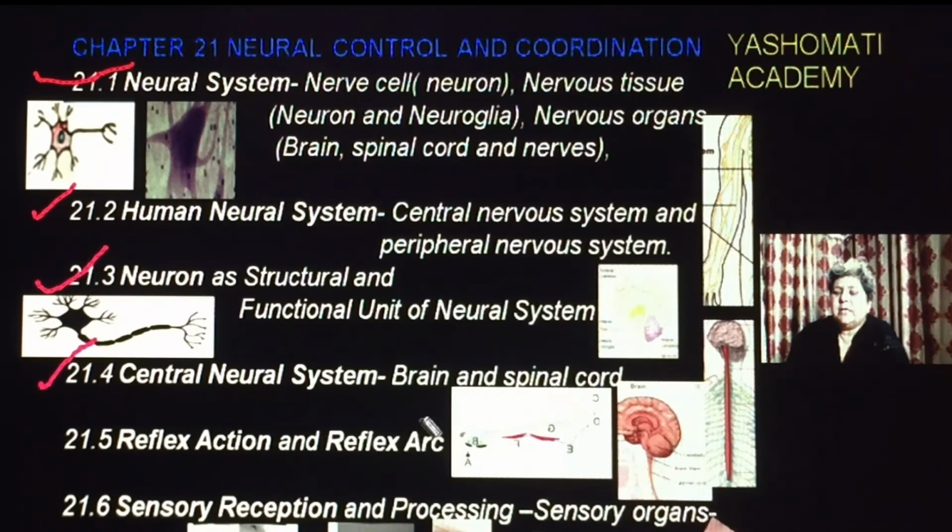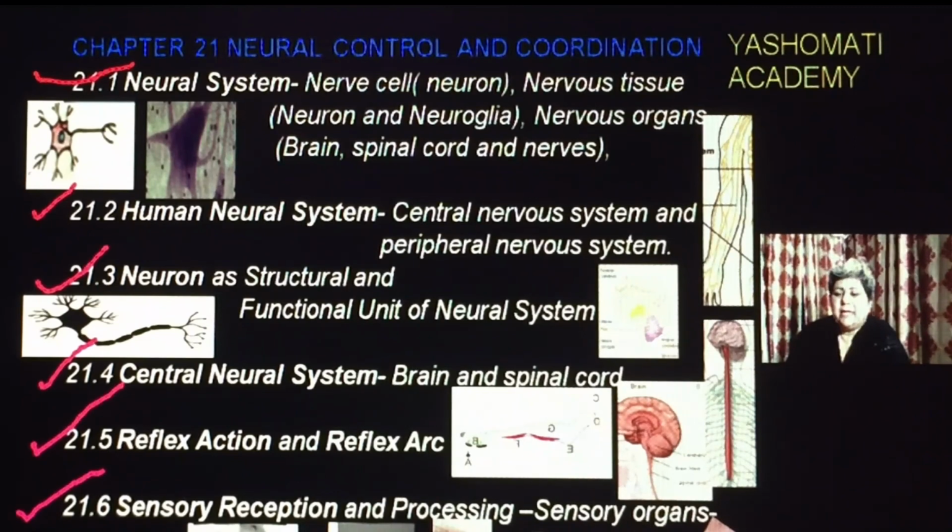Then we will be studying about the central nervous system, where we will study the brain and spinal cord in detail. Then reflex action and reflex arc. This segment deals with those organs which help us in giving instantaneous and quick information and response to the body. And in sensory reception and processing, we will be studying eye and ear in detail, how they help us in adjustment, as well as, as far as the ear is concerned, its role in hearing and balancing.